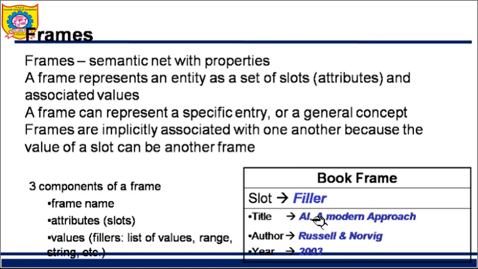Filler means the values of these attributes, which are also called fillers or slot values. So the title of the book is AI: A Modern Approach, the author is Russell and Norvig, and the year is 2003. These are also called filler values or slot values. So this is the structure of a frame. Three things are compulsory here: frames, attributes, and values of those attributes.